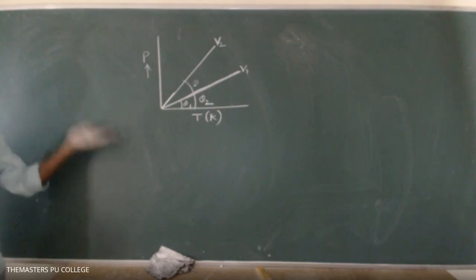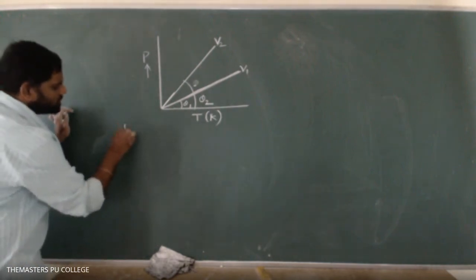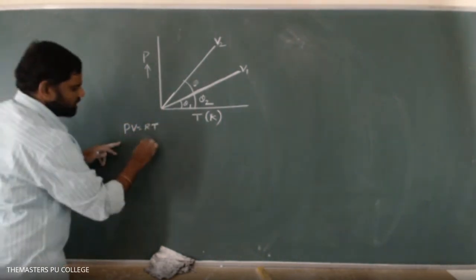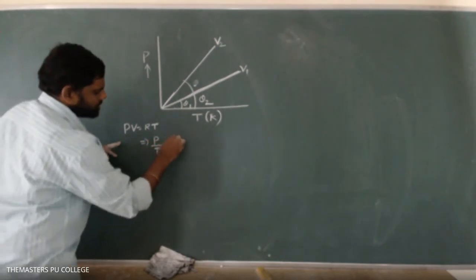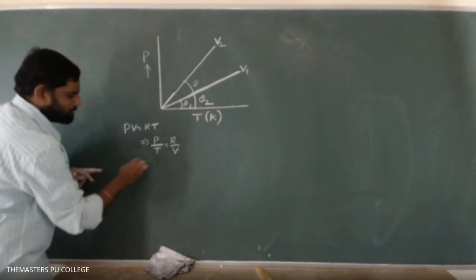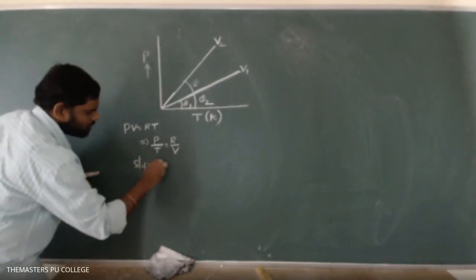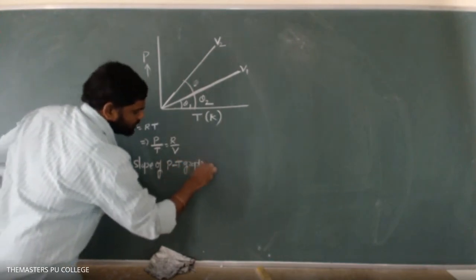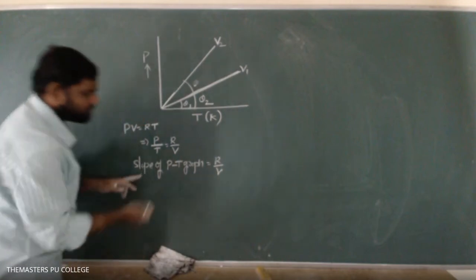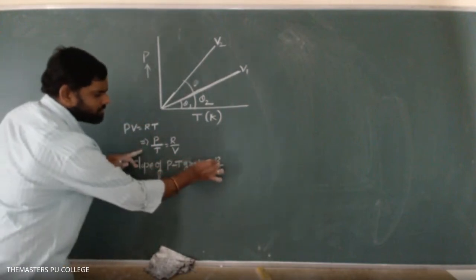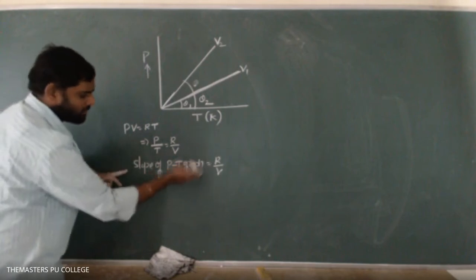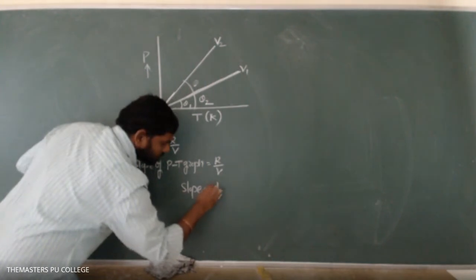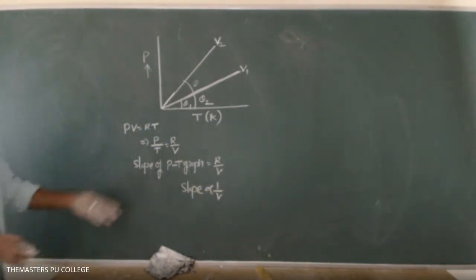According to the earlier argument, from the ideal gas equation PV equals RT, if T is taken to the other side, I can write P by T equals R by V. What does this P by T stand for? It is nothing but the slope of the P versus T graph, which equals R by V. R is the universal gas constant, which is constant. Hence the slope is inversely proportional to volume.